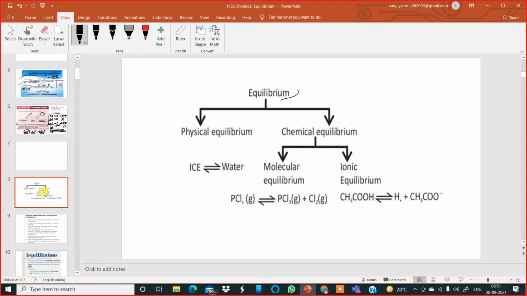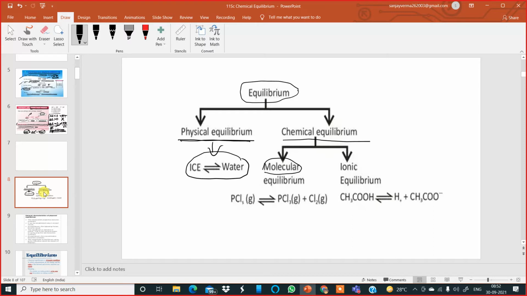Equilibrium is basically divided into physical equilibrium, which I have explained, such as ice becoming water, water becoming water vapor, or camphor solid becoming camphor vapor. These are all examples of physical equilibrium. The other classification is chemical equilibrium, where we have two types.